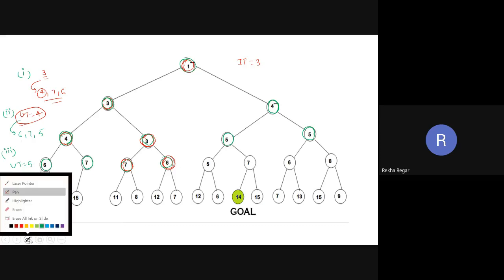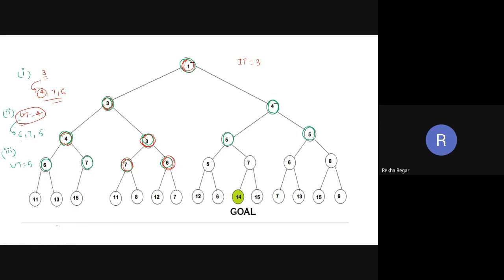In the third iteration, what do we get? This 1 is less, this 3 is less, this 4 is less, and this 6, 7, this 3 also 7, 6, this 4 also, this is the 5, so again 5 and 7, and this 5, so again this is the 6, and this is the 8, and for this one 12 and 6.